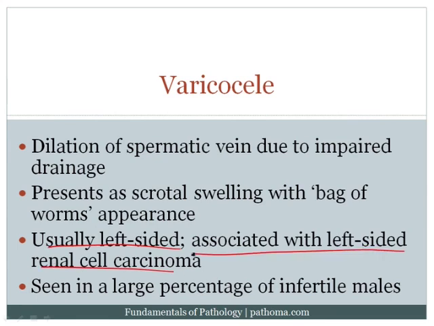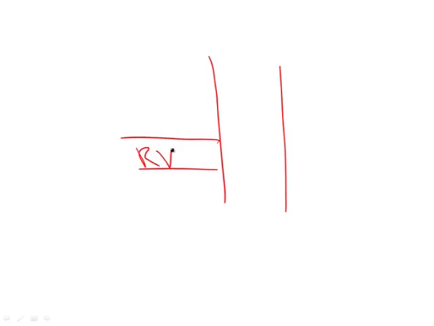This is particularly high yield because it goes back to anatomy, so I just want to take a moment to draw out what's going on the left side. So let's go back to the whiteboard. Here's the inferior vena cava, and you've got the renal vein coming in to the inferior vena cava. Now the idea here is that on the left side, the spermatic vein goes into the renal vein, and then eventually the renal vein drains into the inferior vena cava.